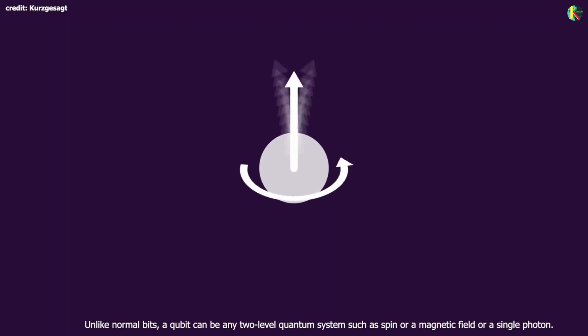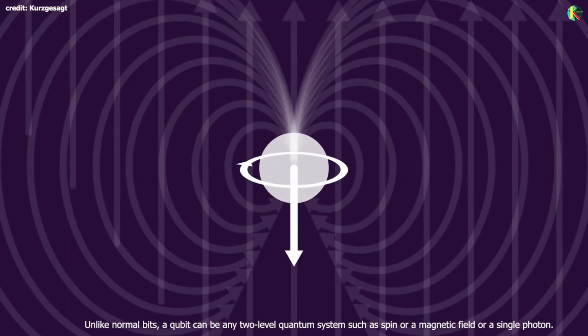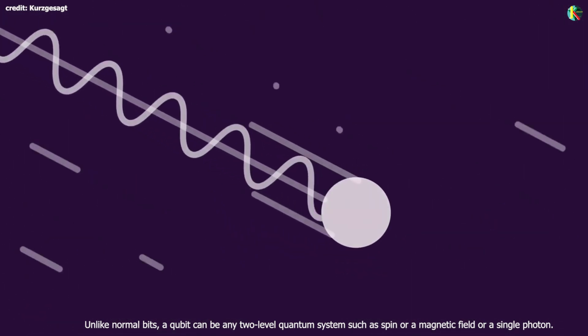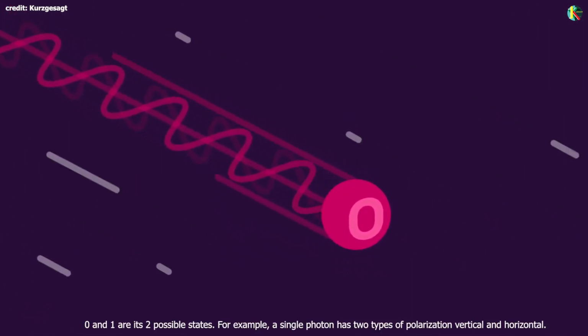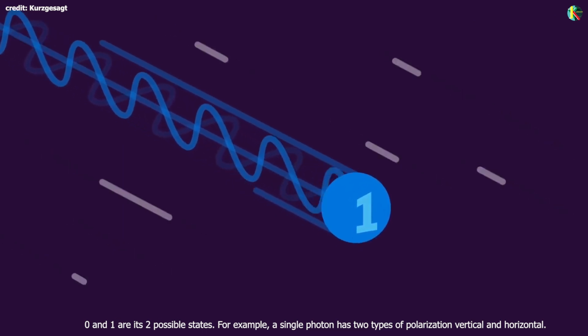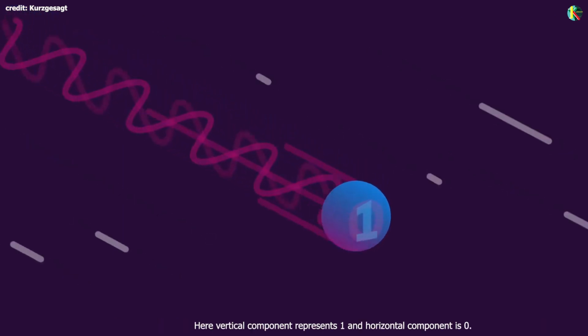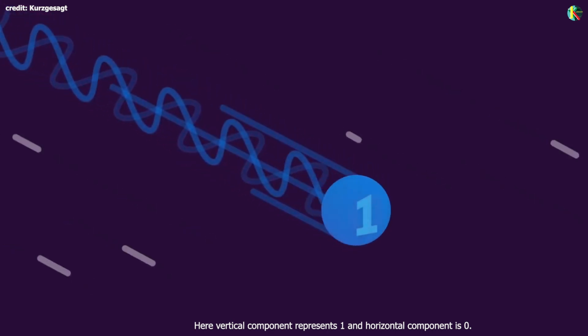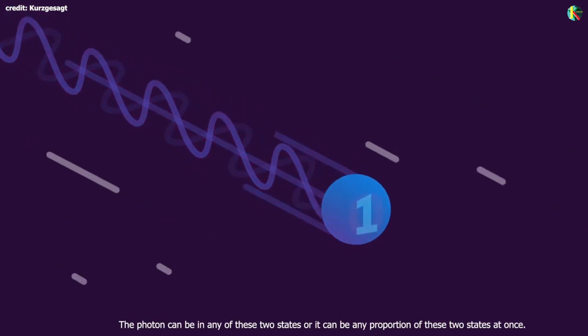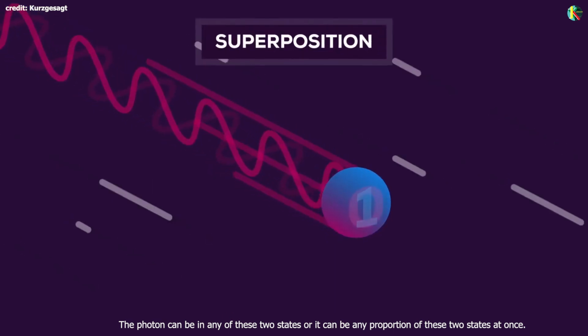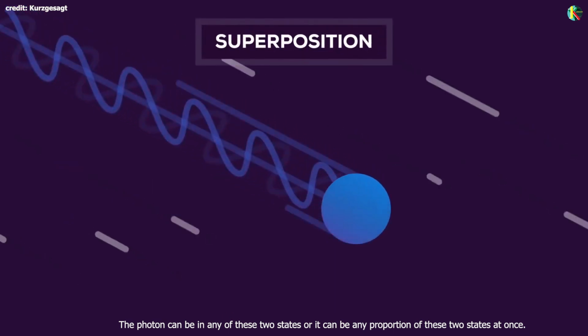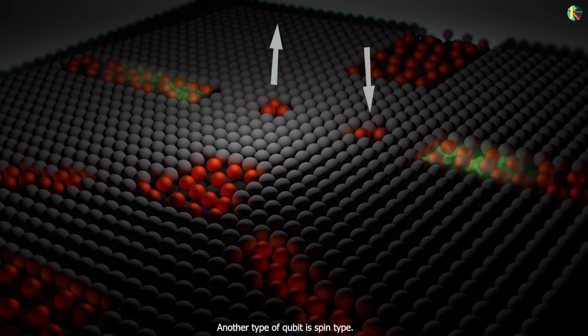Unlike normal bits, a qubit can be any two-level quantum system such as a spin, a magnetic field, or a single photon. 0 and 1 are its two possible states. For example, a single photon has two types of polarization, vertical and horizontal. Here the vertical component represents 1 and the horizontal component is 0. The photon can be in either of these two states, or any proportion of these two states at once. Another type of qubit is the spin type.